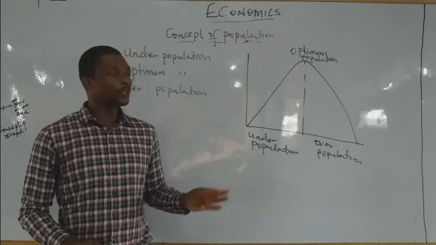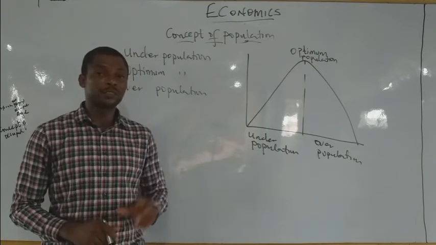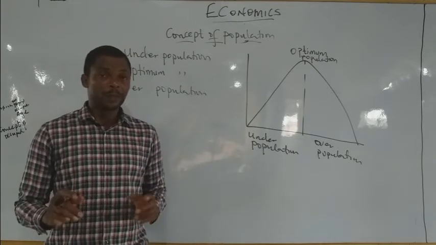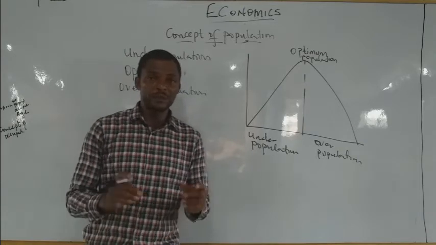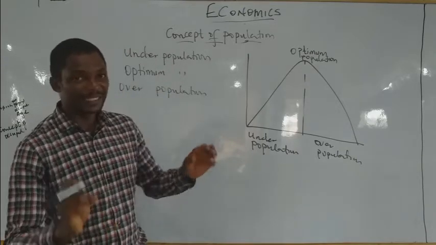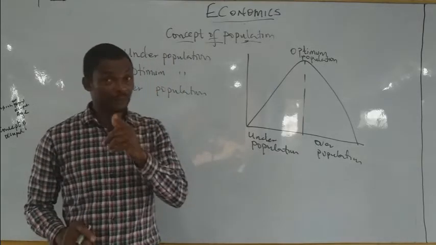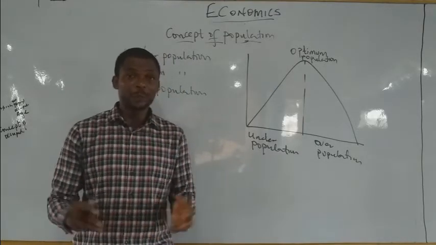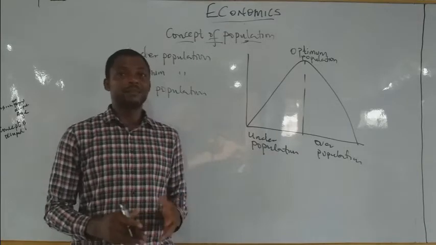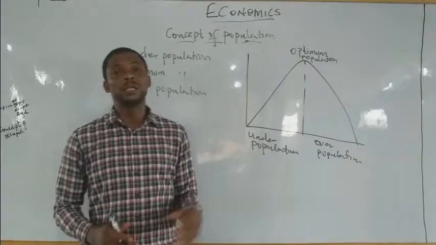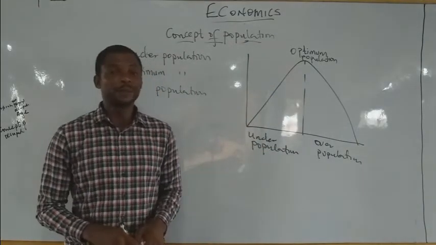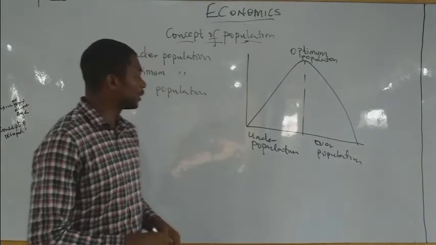While optimal population is a population that is not too large and not too small. But when you combine it with the available resources and the given level of technology, please, the key words are resources and technology, very, very important, and the productivity per man is maximized, you refer to that as an optimal population.